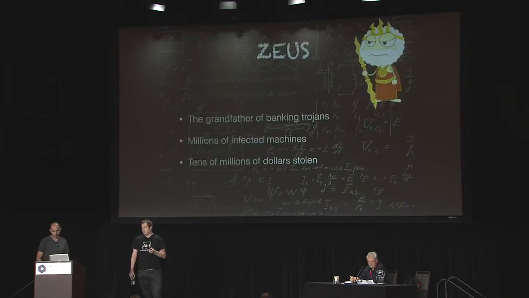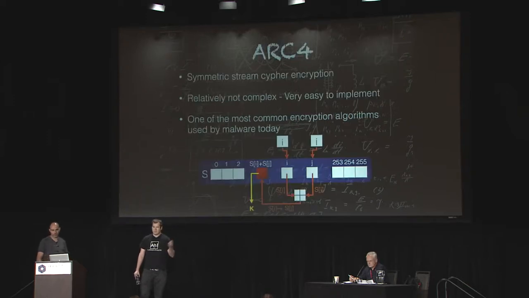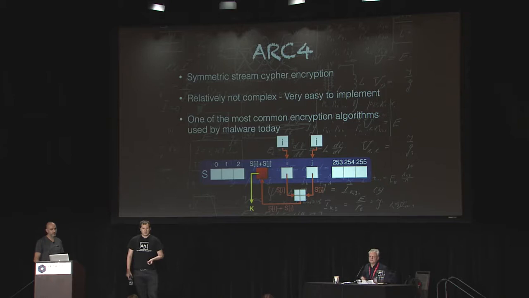So let's talk about Zeus. It's the granddaddy of all banking trojans, and it caused tens of millions of dollars in damages, but we're not here to talk about any of that. We're here to talk about the way that Zeus encrypts its outgoing traffic. To encrypt its outgoing traffic, Zeus uses something called RC4. It's a stream cipher invented during the 80s by Ron Rivest, and RC4 is very popular to use in malware for two reasons. The first reason is that it's very, very easy to implement.